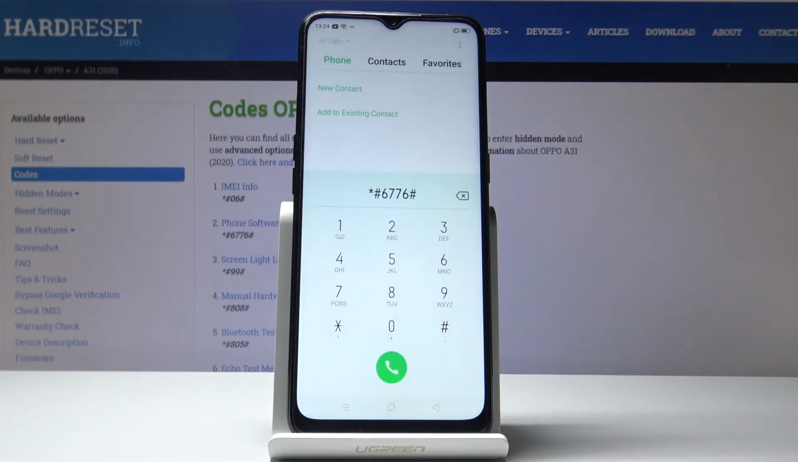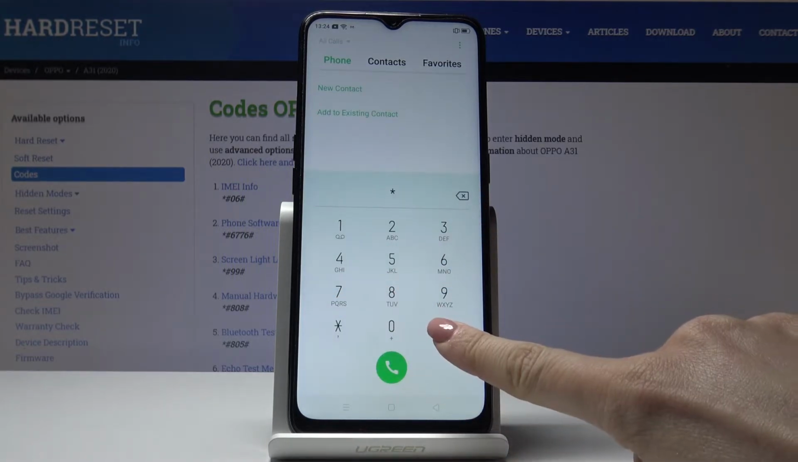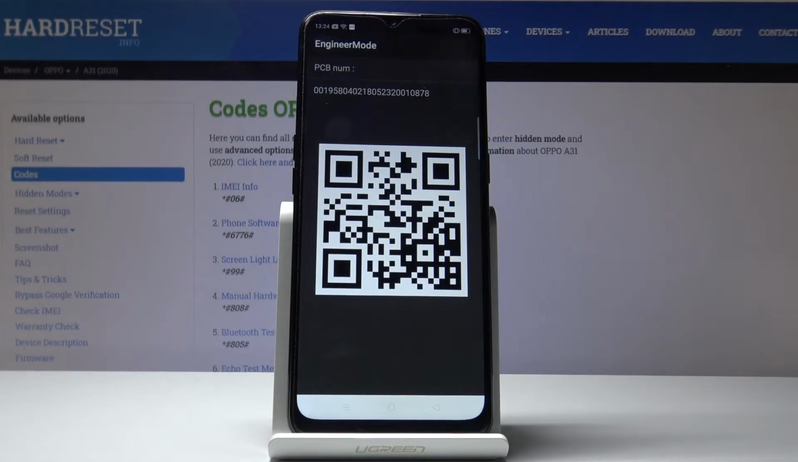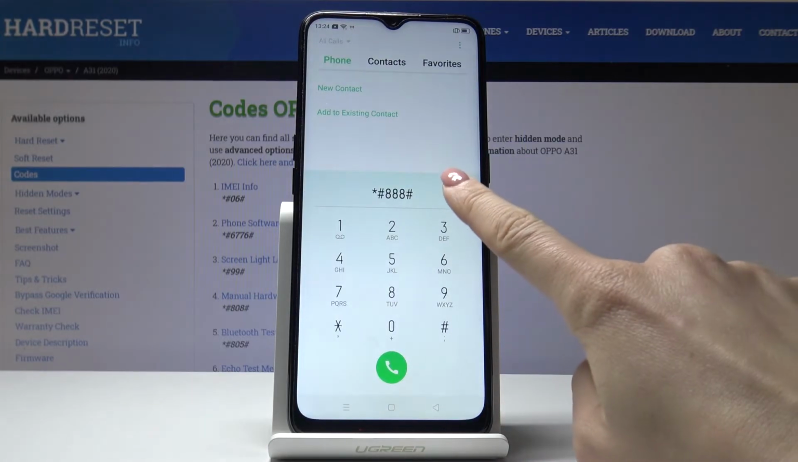So let's go back. Let's go to another code. And this is *#888#. And here you've got engineering mode, so you can smoothly check your device by scanning this QR code. That would be all for this one.